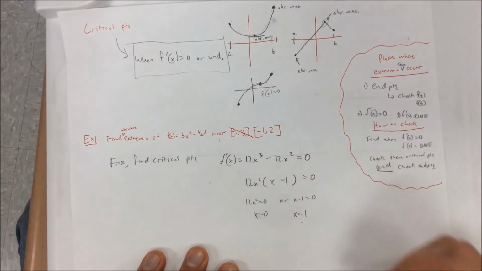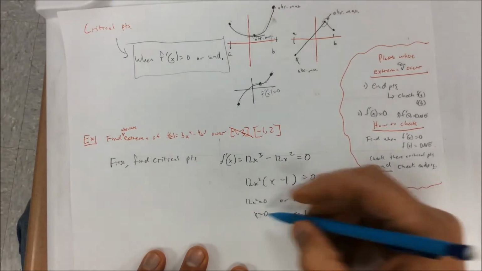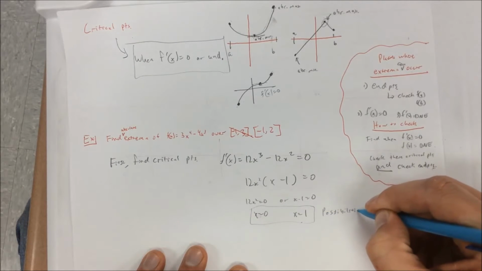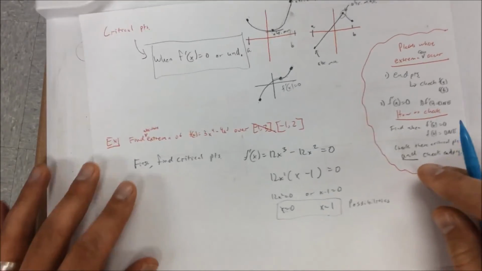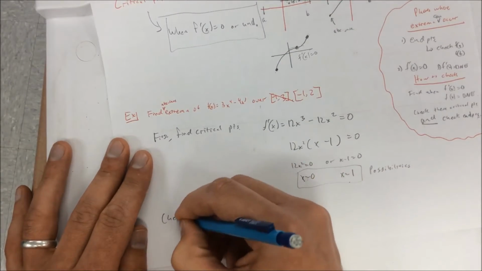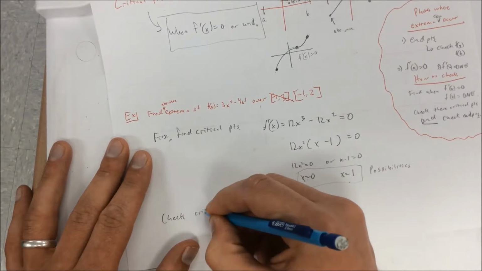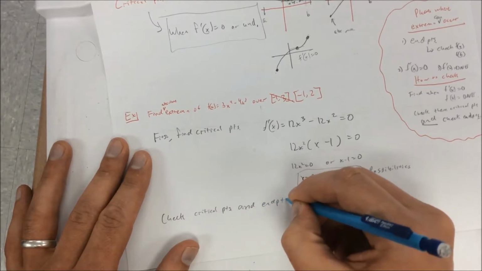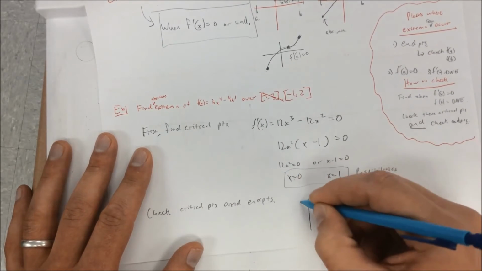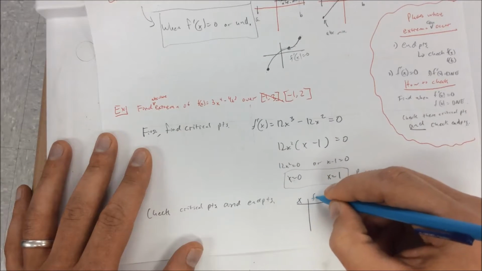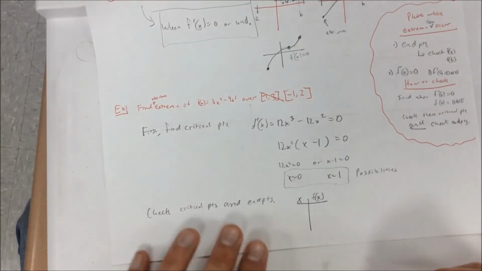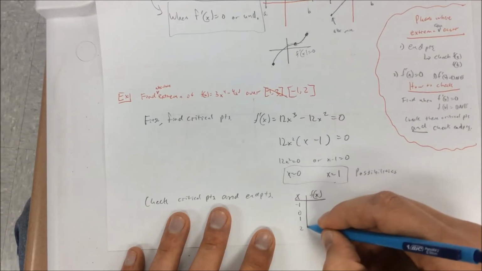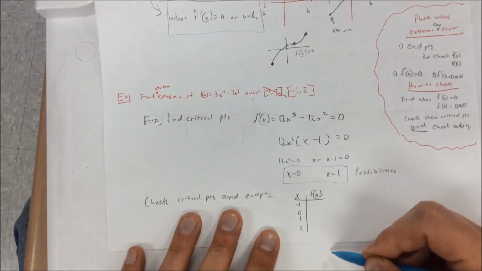All right. So maximums and minimums could occur here. These are possibilities. It's critical I check them. So now I'm going to check critical points and endpoints, x and f of x. So I'm going to check -1, 0, 1, and 2. I'm going to check these in my original function.